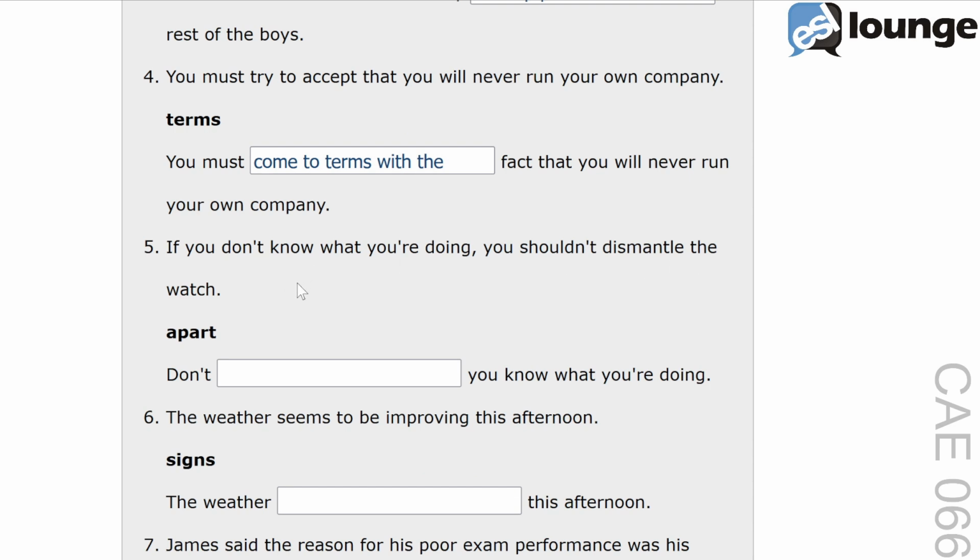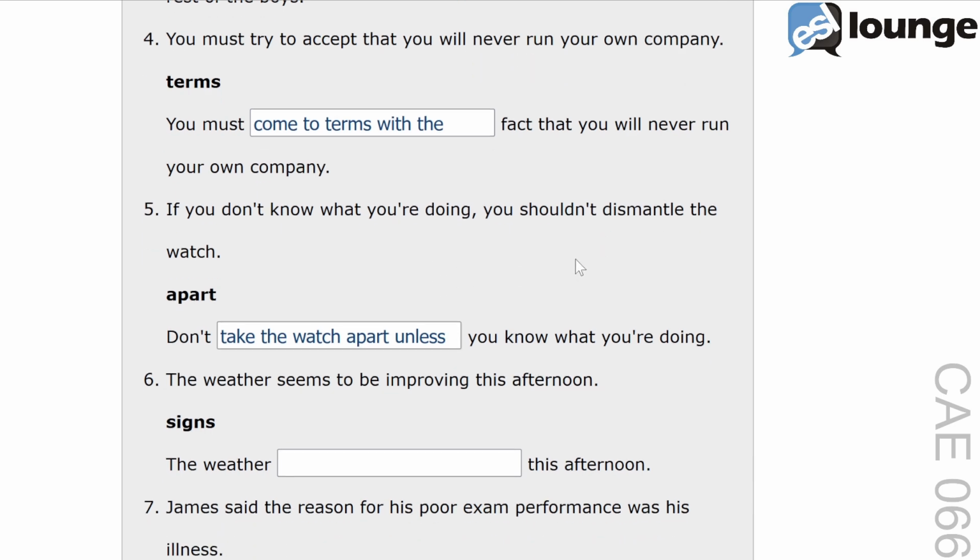The keyword is apart, and the second sentence is, don't blank you know what you're doing. The correct answer is, don't take the watch apart unless you know what you're doing. The phrase, take the watch apart, means not to disassemble the watch if unsure about the process. This shows a conditional clause warning against action without knowledge. Another example, don't take the computer apart unless you are confident you can put it back together again.